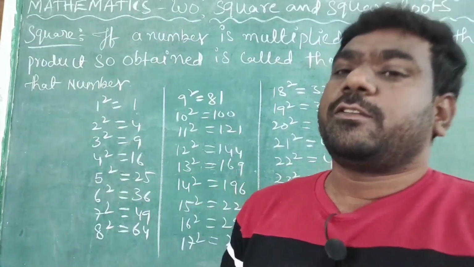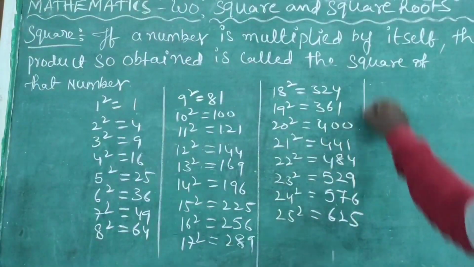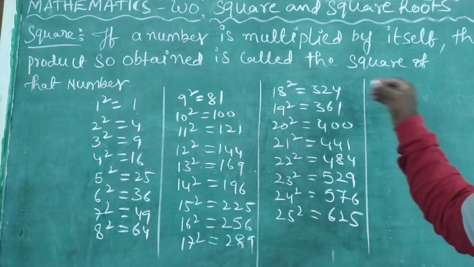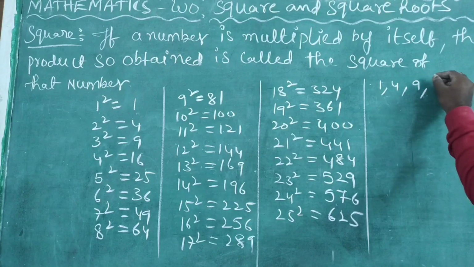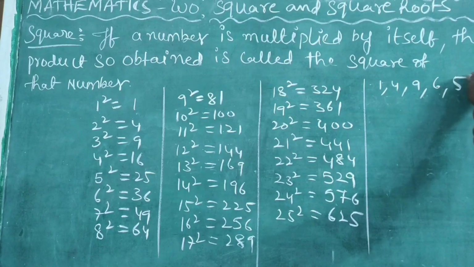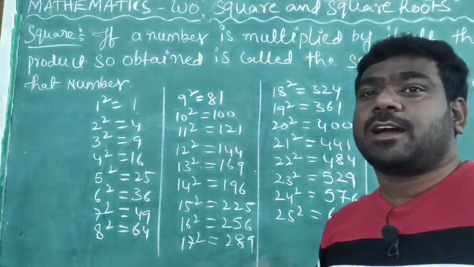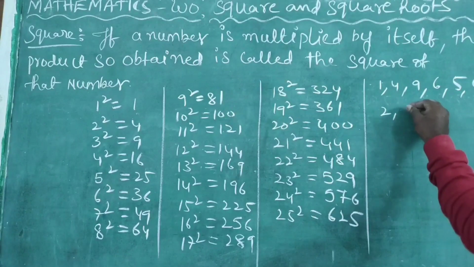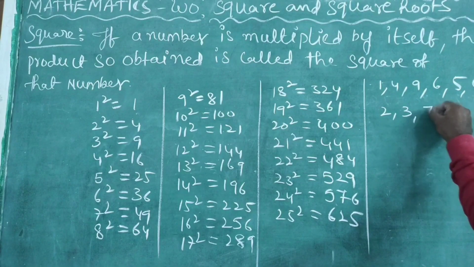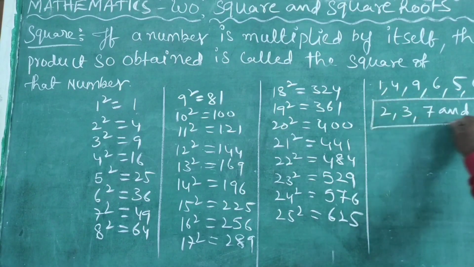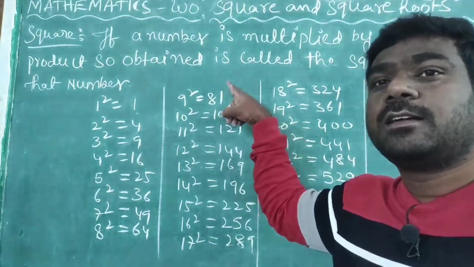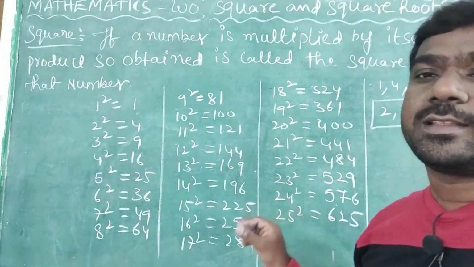What digits are we not getting here? 2, 3, 7 and 8. These digits do not appear in the ones place of the squares.